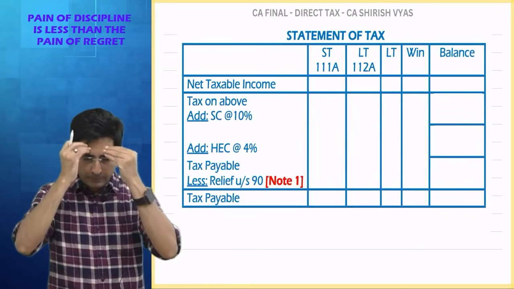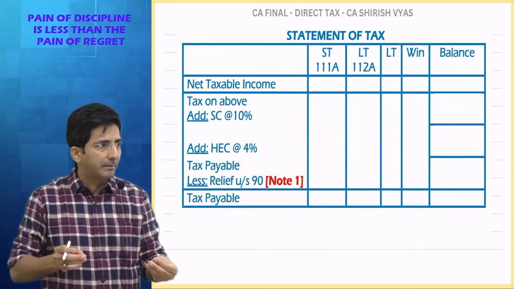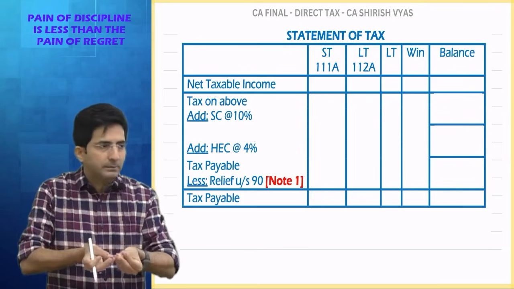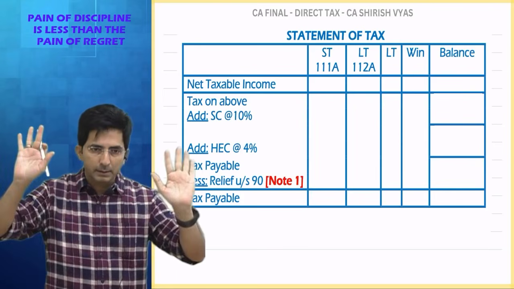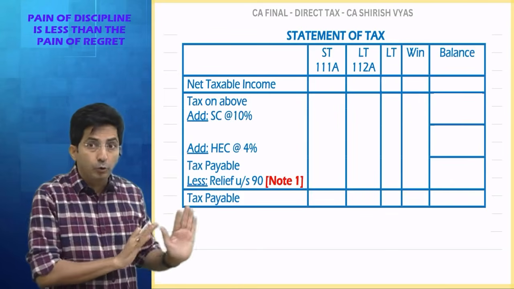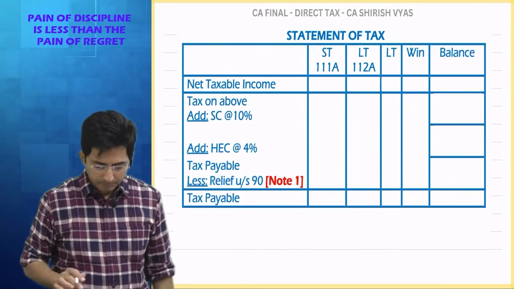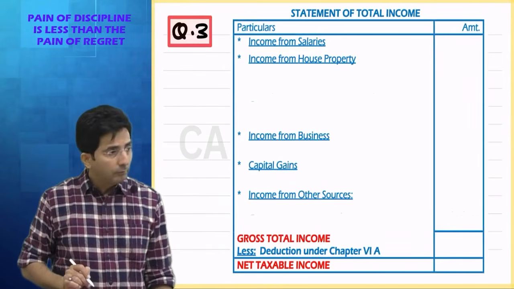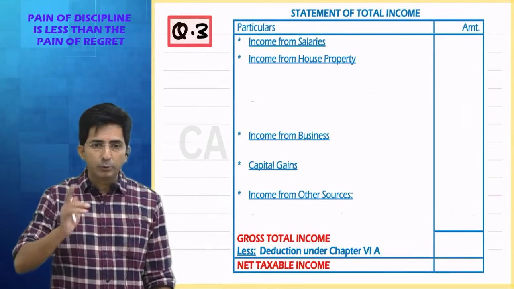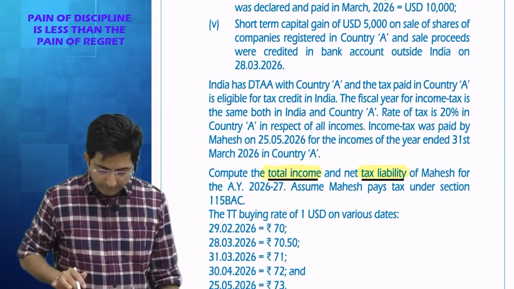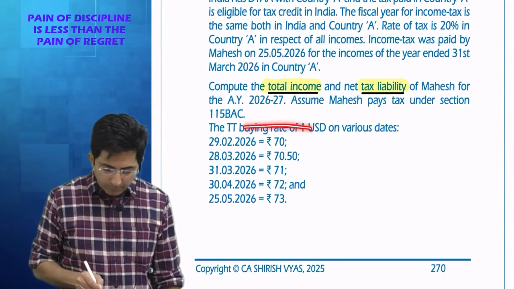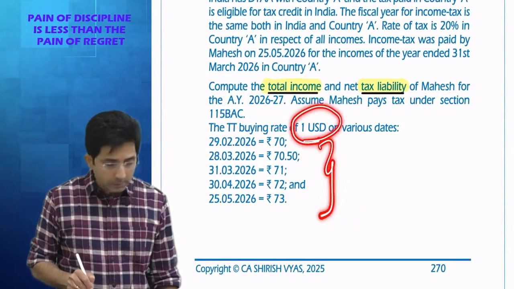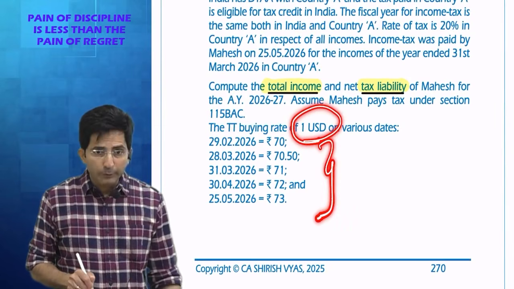At least, even if a tough question comes in the exam, if you systematically draw the formats, at least you will get some marks. This is in the worst case. Generally, based on this much, you will be able to attempt the exam question. So what will I do now? We will classify all the given incomes into different heads. Wait, did you see in this question the rate of exchange is given? $1 is this much. We'll see which rate to be used.